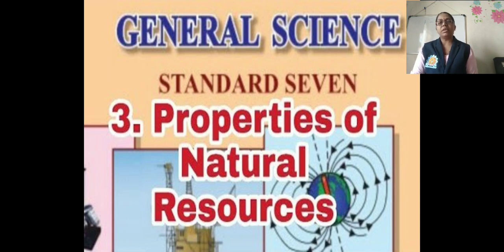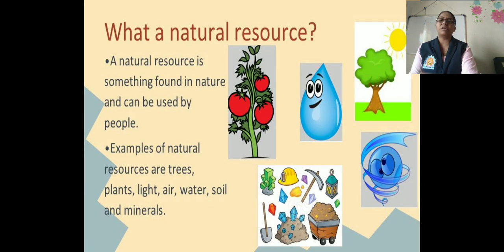In 6th standard or in previous standard we studied about natural resources. What is a natural resource? Let us just revise it. A natural resource is something found in nature and can be used by people. That means a thing which is available naturally is called a natural resource. For example, trees, plants, light, air, water, soil and minerals.